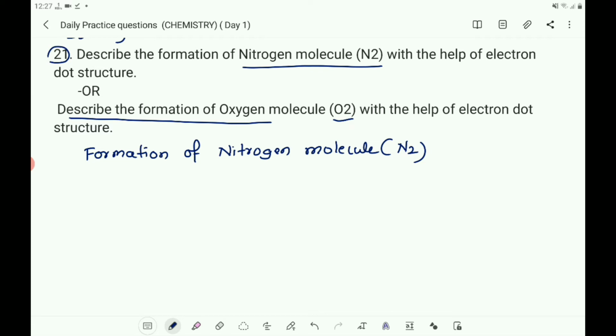Nitrogen atoms have 5 electrons in their outermost shells. Therefore, in N2 molecules, 2 nitrogen atoms share 3 electrons with each other, thus acquiring the stable structure and forming N2 molecule with triple bond.